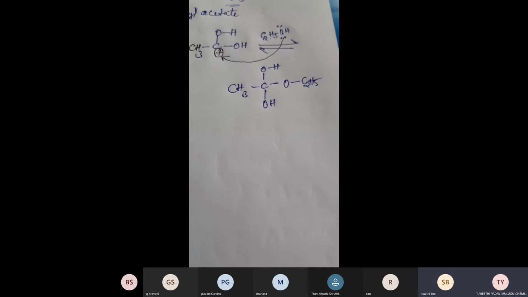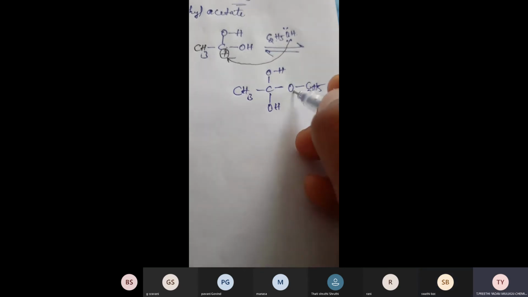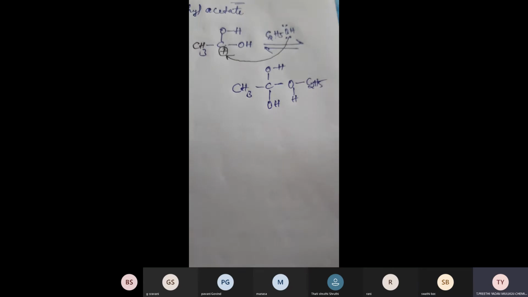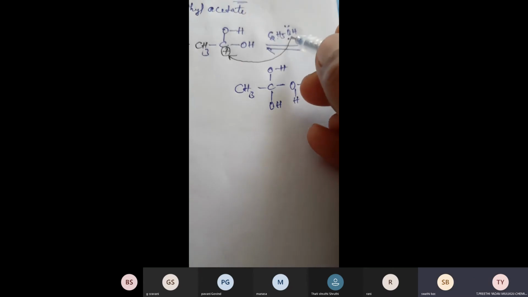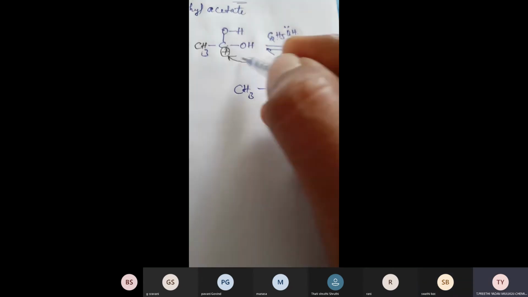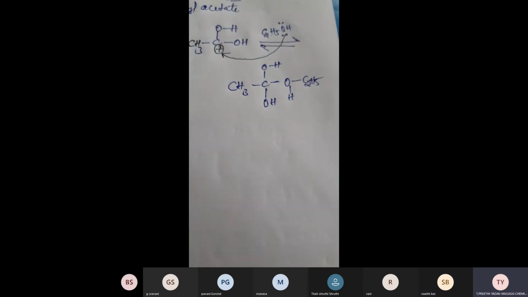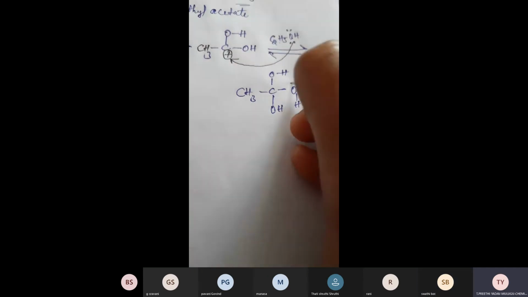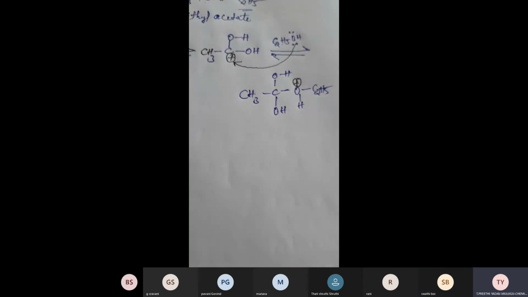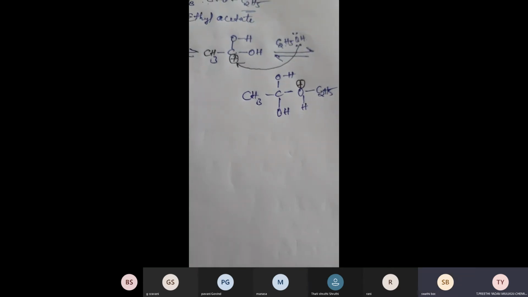So on one side, you have to write C2H5, ethyl. On the other side, you have to write a hydrogen. Now, since oxygen is sharing the electrons with carbon, this oxygen should get a positive charge. Now oxygen should get a positive charge. Is it clear, girls? Is it clear? Yes, ma'am.